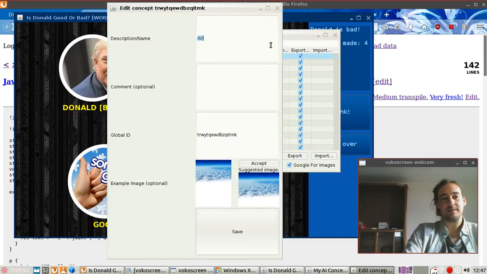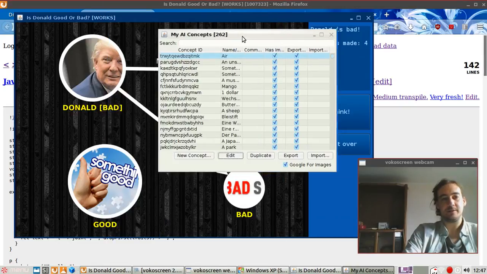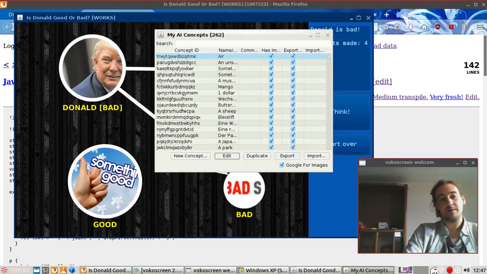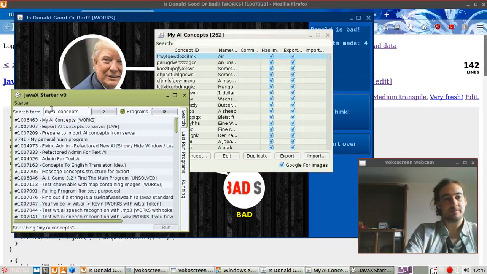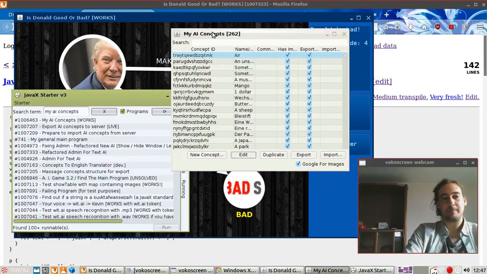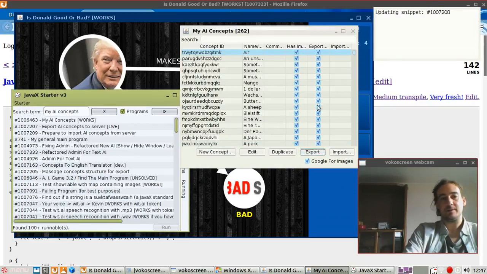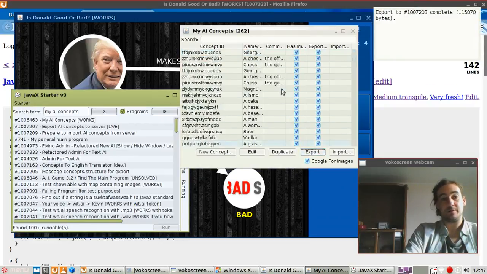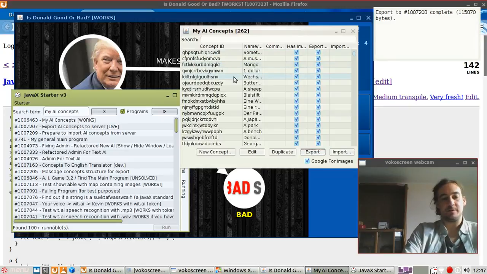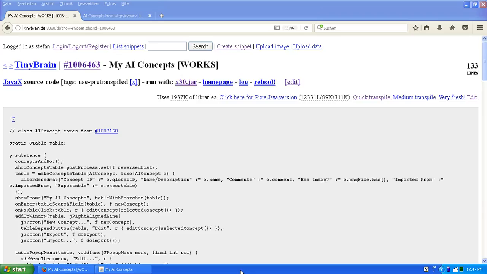Another cool thing is that you can export these concepts here. Automatic one click. Not exactly one click, you need to log in here to TinyBrain. Okay, you don't need a login. But then you can export, and it will be sent to the snippet database. All these concepts we have here, minus the images, because there's so much data, we have to find a way for this.